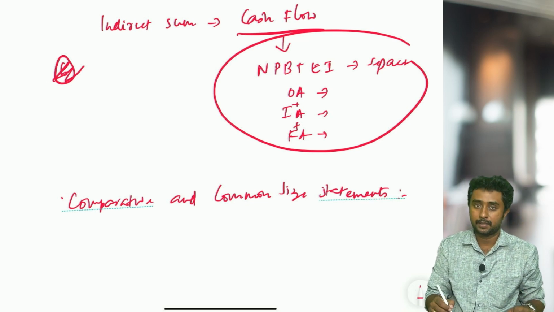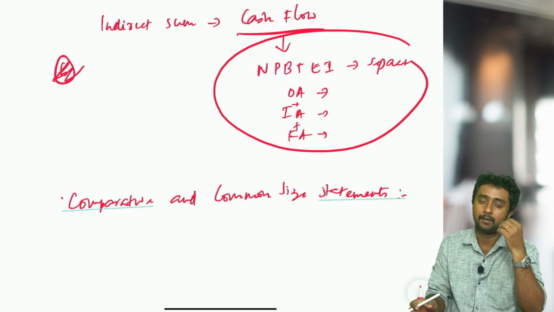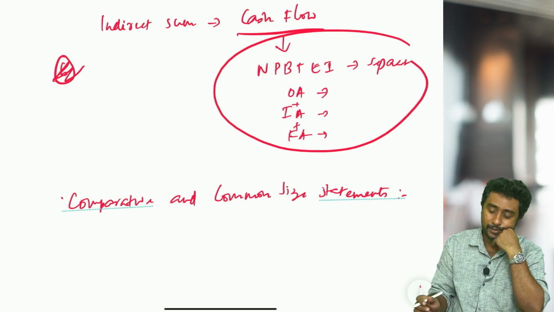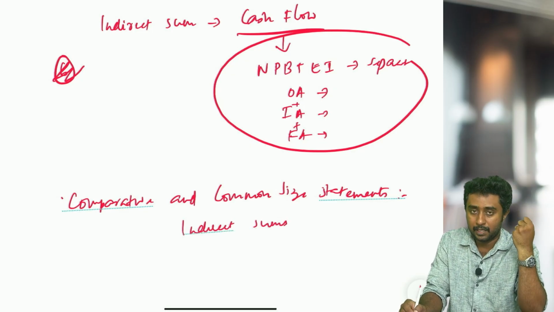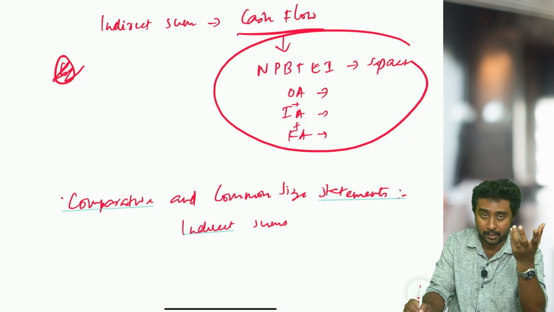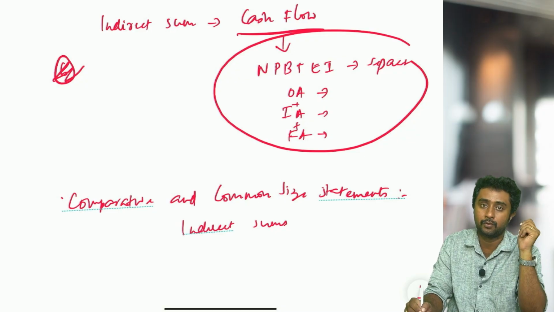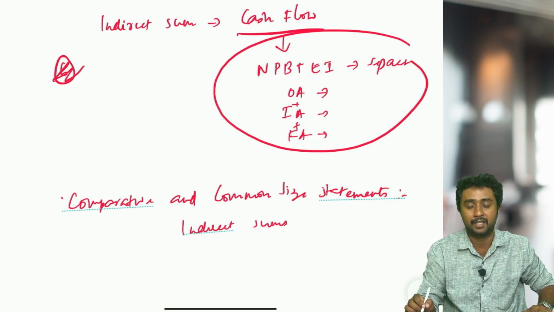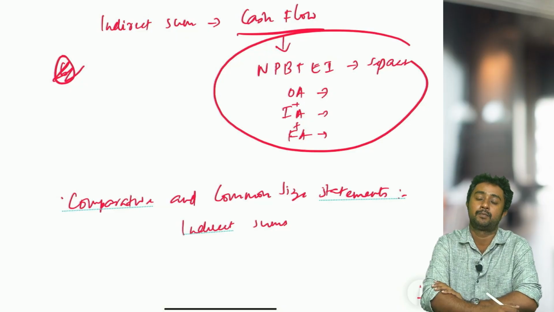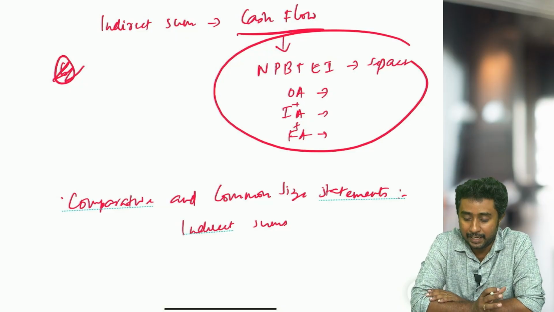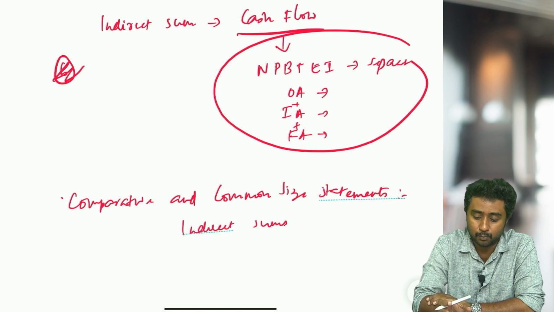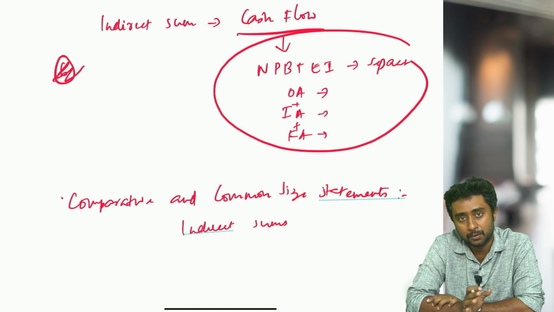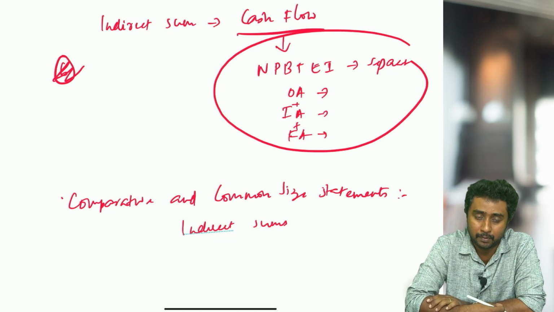In comparative and common size statements, this is a chapter where we cannot say okay this will come, this won't come. So here also try to do maximum indirect sums. Indirect sums means in a comparative statement they may give a percentage, they may not give one column. They may ask you to fill up the comparative and common size statements, fill in the blanks kind of questions you can expect from this topic. Next, some values they will not give directly, they will say that this value is this much percentage of some other value. So this kind of connection questions also try to practice more.